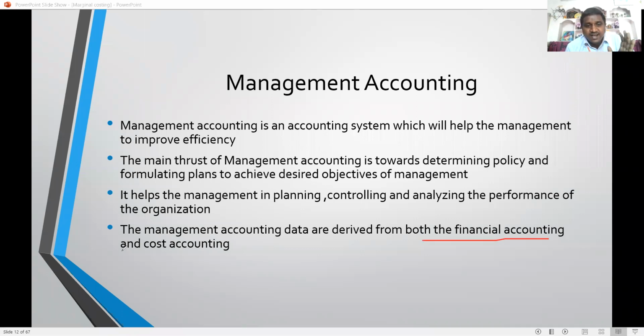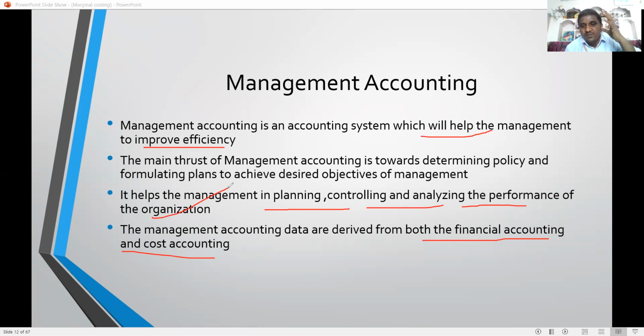What is the use of management accounting? It is a system which helps the management to improve their efficiency. It helps the management in planning, controlling, and analyzing the performance of the organization.